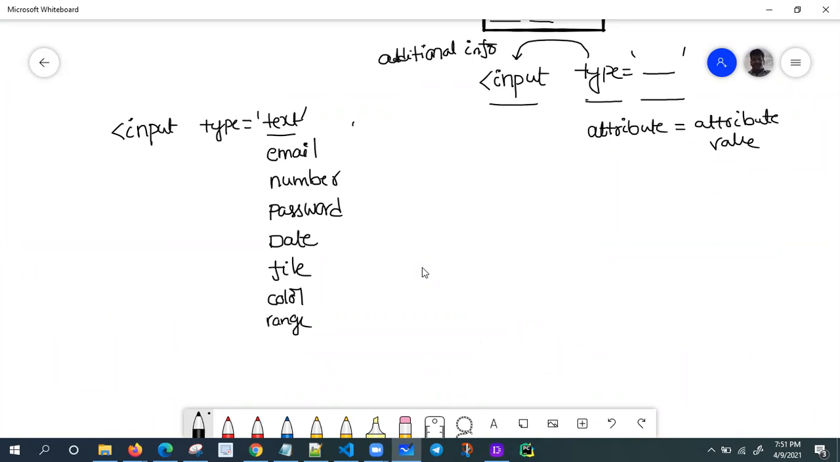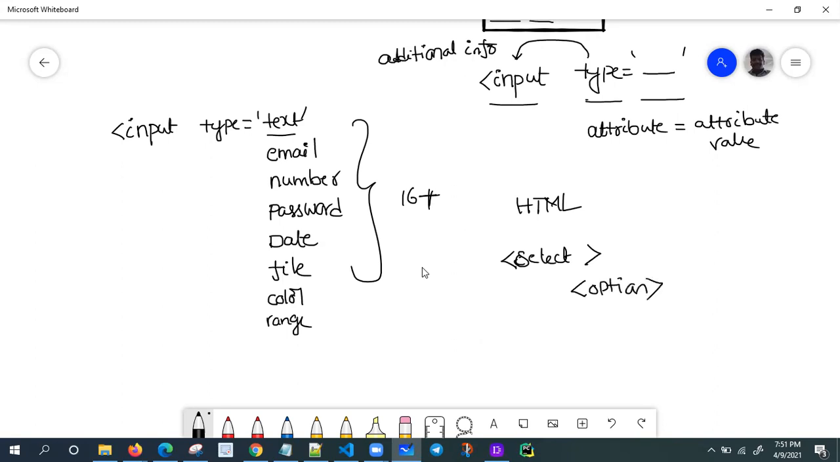So we have 16 plus values. This is the way we have to design HTML forms. If you want a drop down, you have to take the select and option tags.